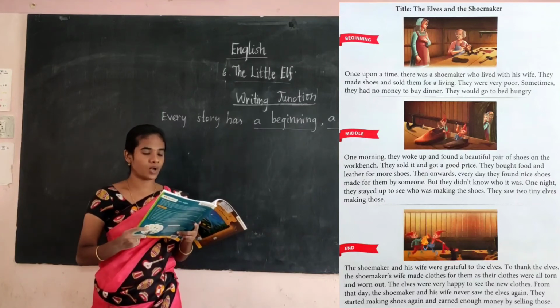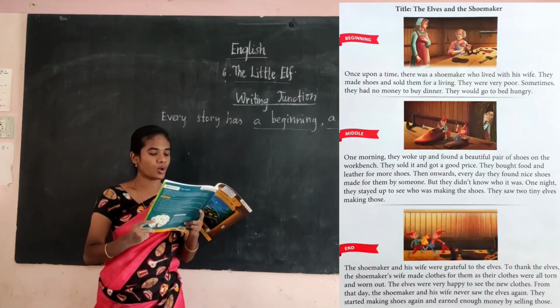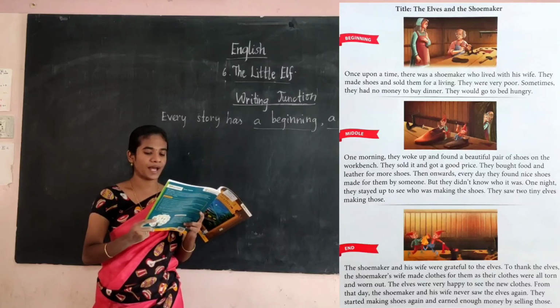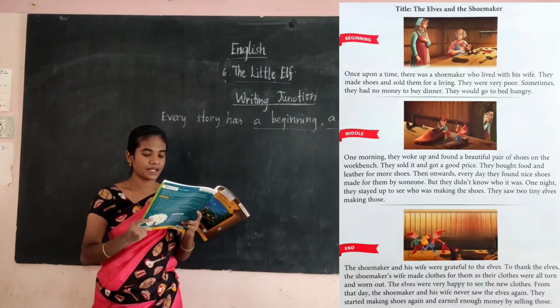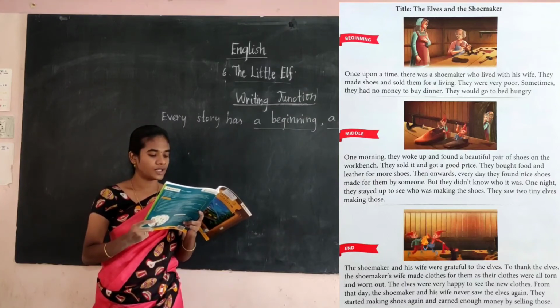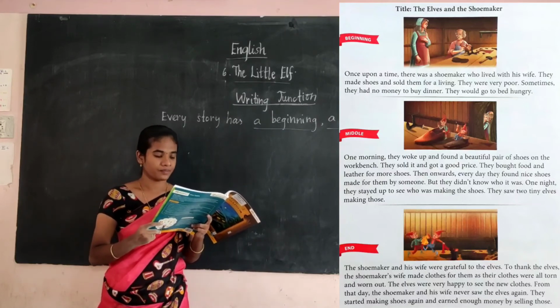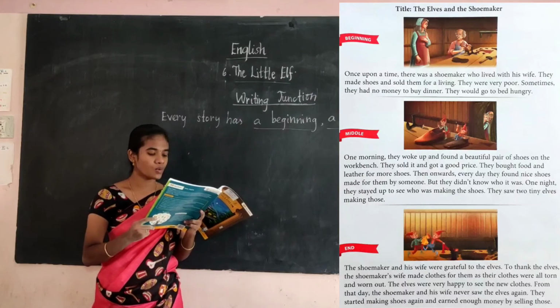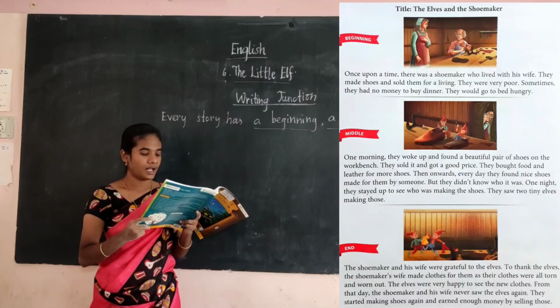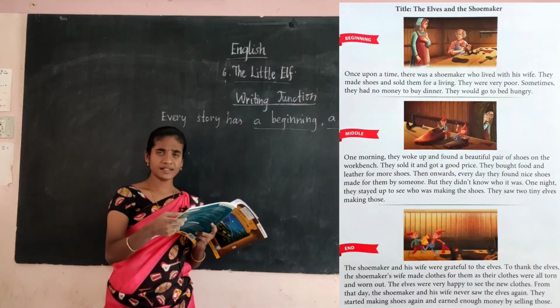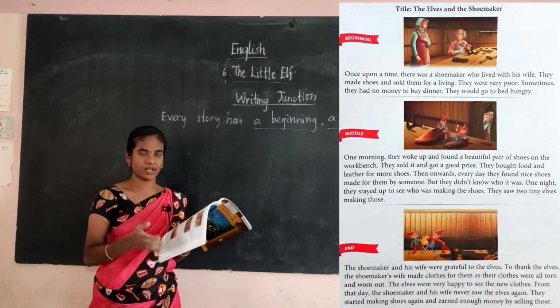And what is the middle one? The middle one is: One morning they woke up and found a beautiful pair of shoes on the workbench. They sold it and got a good price. They bought food and leather for more shoes. Then onwards, every day they found nice shoes made for them by someone, but they did not know who it was. One night they stayed up to see who was making these shoes. They saw two tiny elves making shoes. This is the story we have already seen.